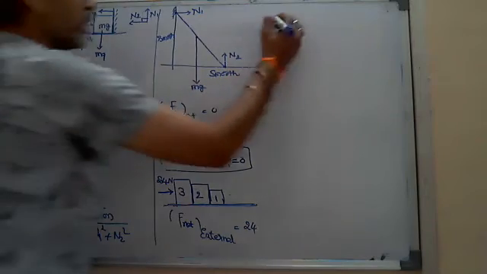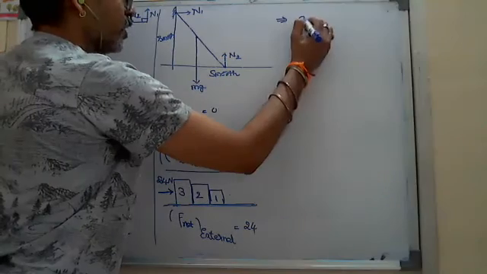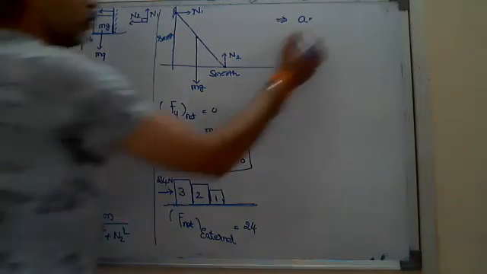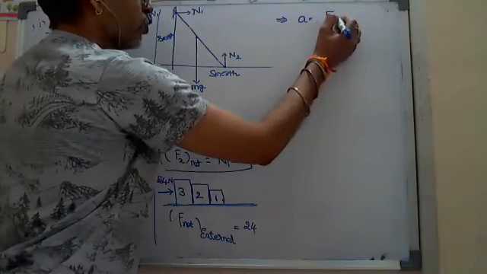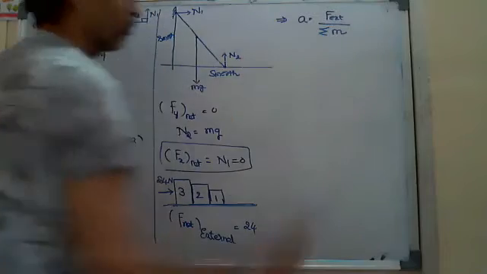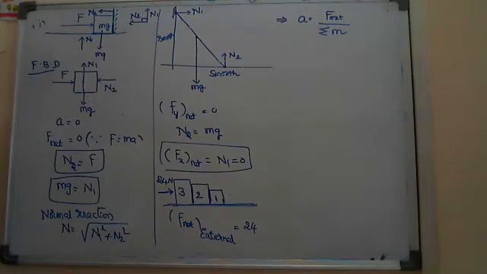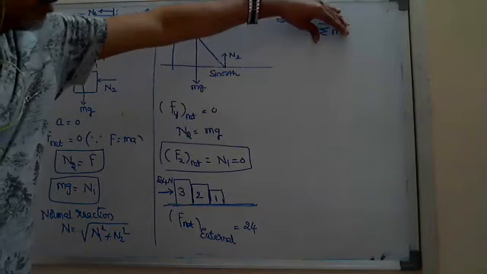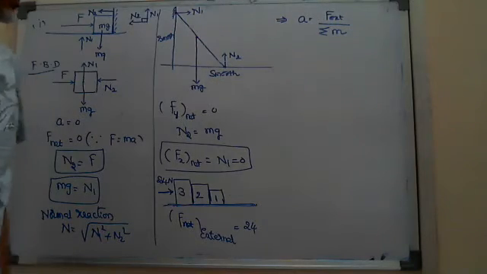That implies the acceleration of the whole system in contact equals the net external force divided by the total mass of the system, using Newton's second law of motion. External force is always equal to total mass of the system into acceleration.